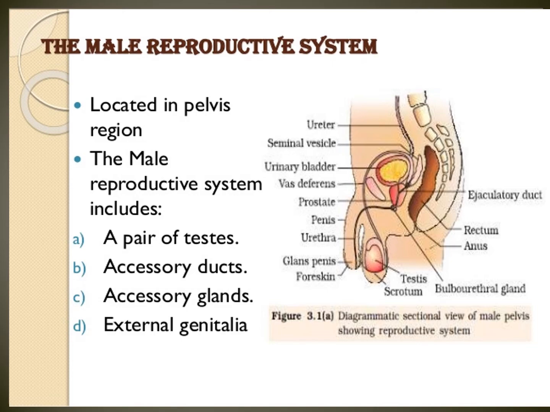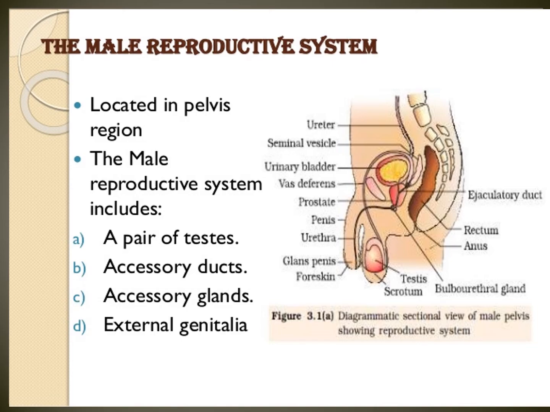What is the work of testosterone? Regulate the development of the secondary sexual characteristics. Next one we will see the vas deferens. A pair of vas deferens are there. Vas deferens, otherwise we will say sperm duct.